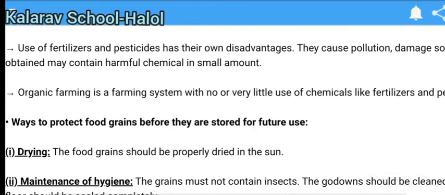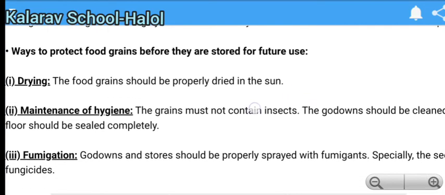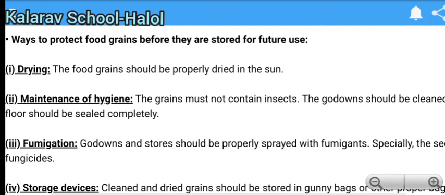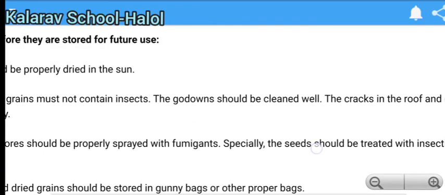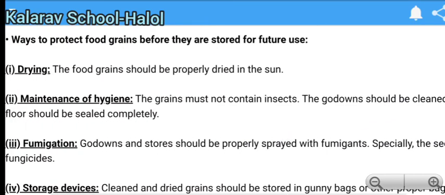There are ways to protect food grain before it is stored for future use. When we are going to store the food grains, we should use some methods. Number one, drying. What is drying? The food grains should be properly dried in the sun. When we get the crop after cultivation, it should be dried in the sun. Next, maintenance of hygiene. The grain must not contain insects. The godown should be cleaned well. The cracks in the roof, walls and floor should be sealed completely. These are the hygiene measures that must be taken.